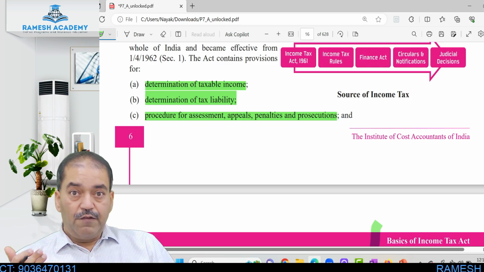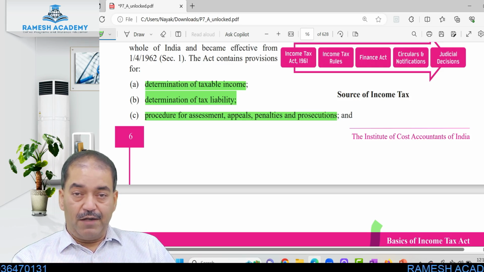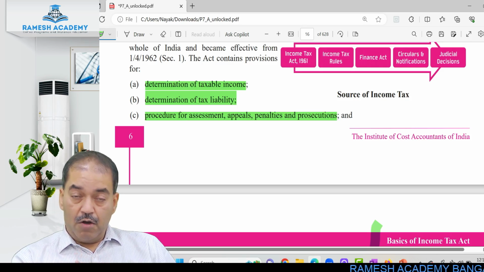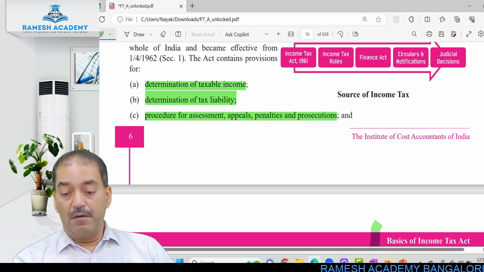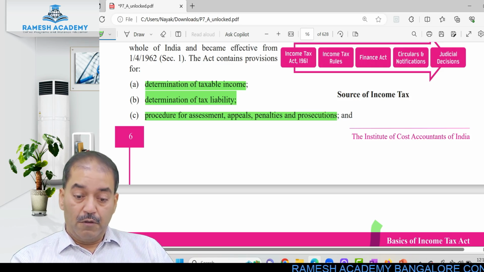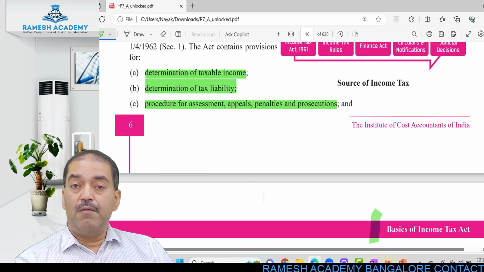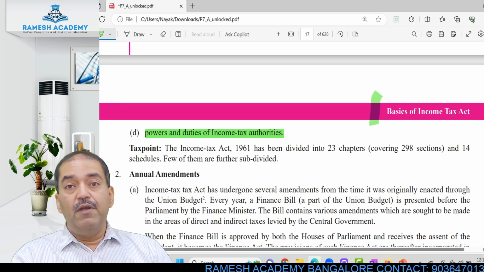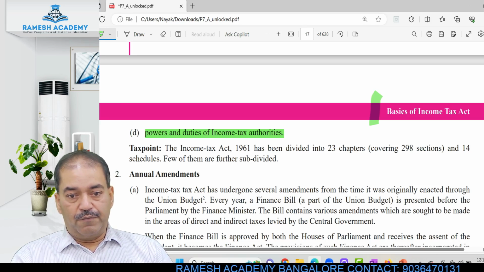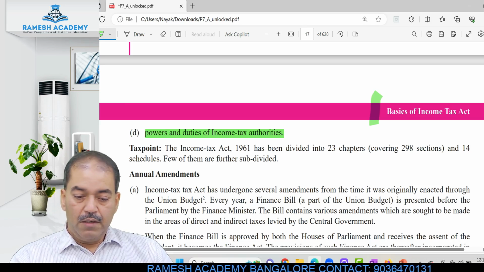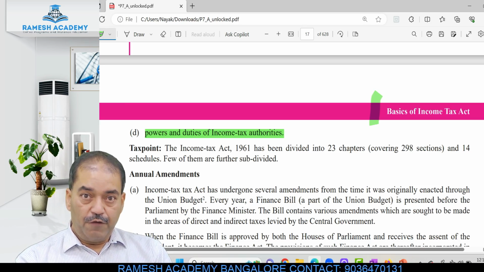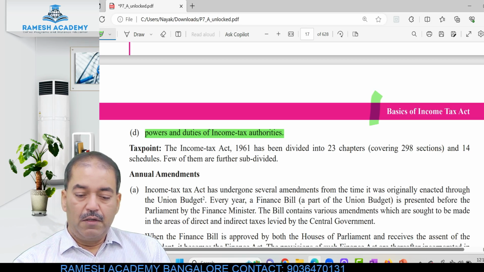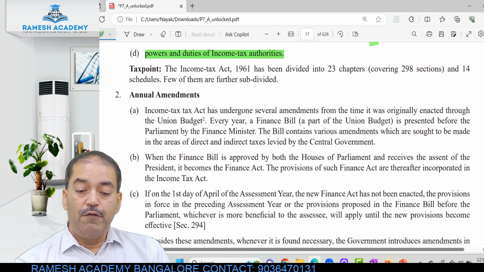If the government thinks that you have filed the income tax returns late or some provisions have been violated, government has the authority for penalties and prosecutions. So that procedure is also given in the Income Tax Act 1961. And then powers and duties of income tax authorities. Now, that is the first part. So we started with Income Tax Act 1961. Then annual amendments which are there.